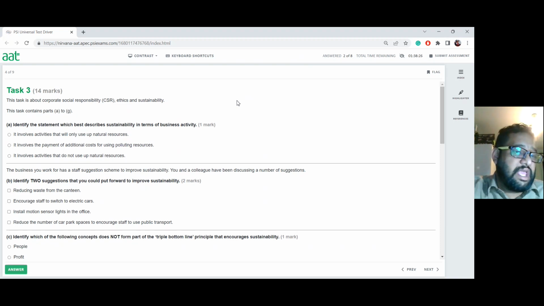The first one says it involves activities that will only use up natural resources. Straight away, 'will only', that's not right. Next one, it involves payments of additional cost for using polluting resources. It is not the best description of it. Let's look at the third one. It involves activities that do not use up natural resources.